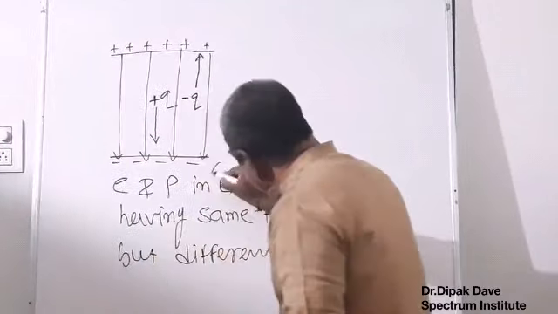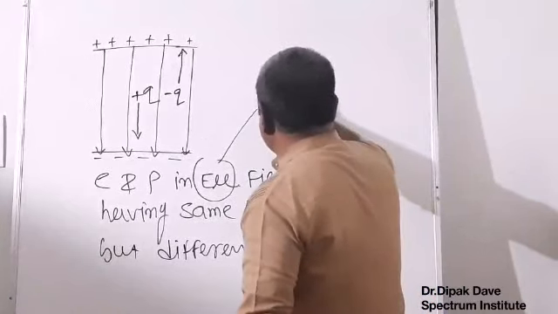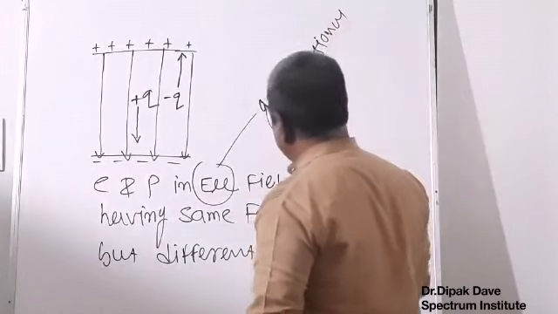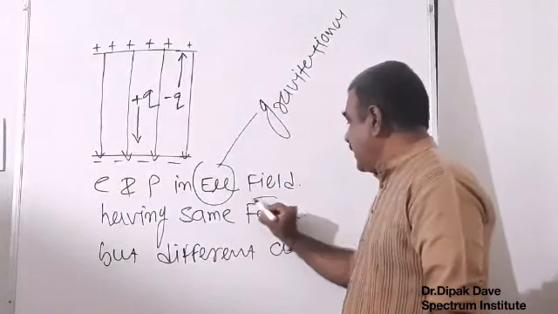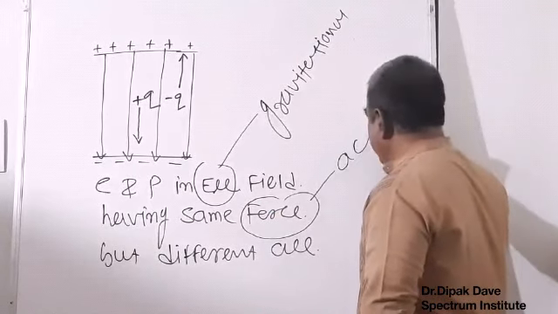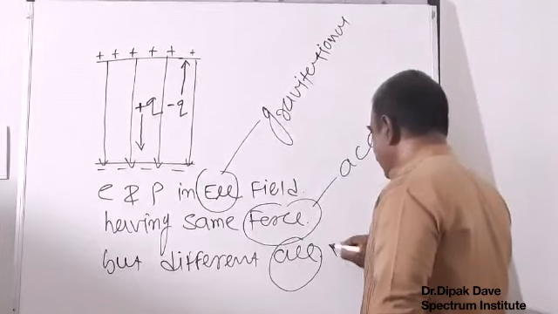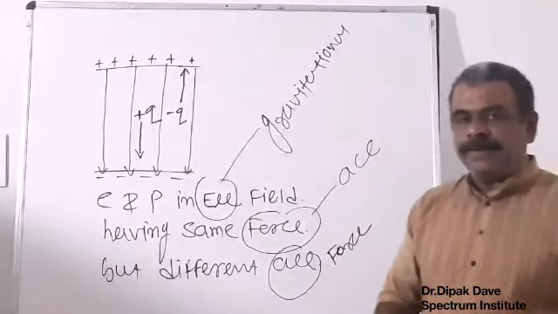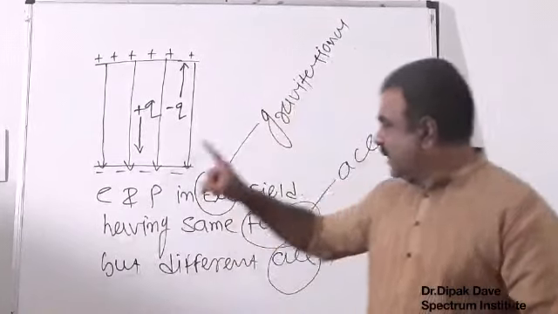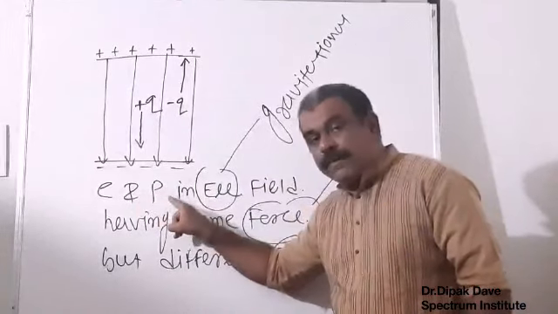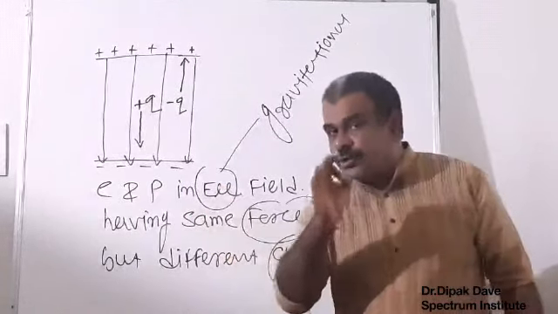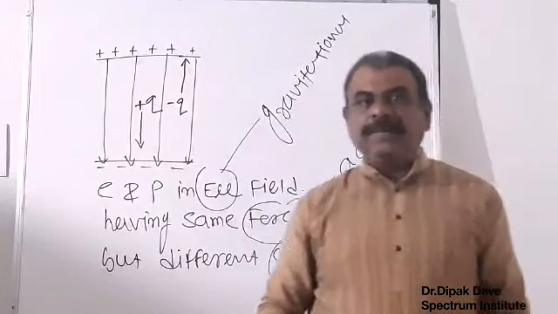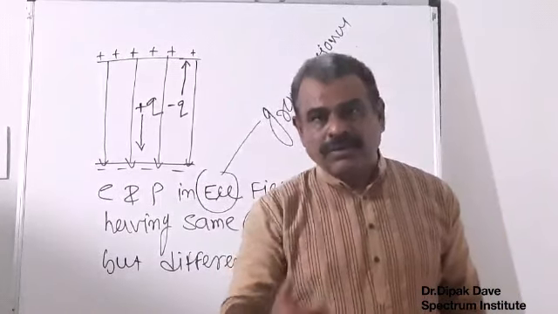Now here, instead of an electric field, if I am taking a gravitational field, then they have the same acceleration. Instead of force it will be acceleration, and instead of acceleration, the different one will be force. Justify this. If you have not understood the question: for an electron and proton in an electric field, the force on both will be the same, but their acceleration will differ. While in a gravitational field, acceleration is the same, force differs.